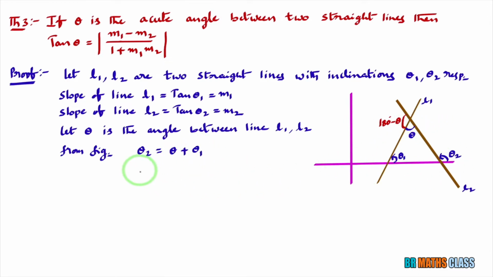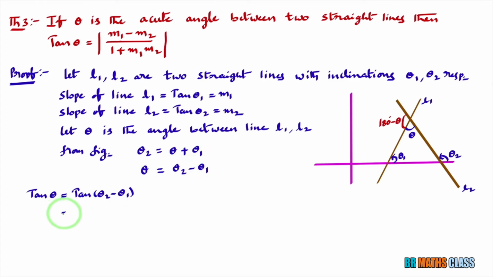From this, what is theta? Theta equal to, you take theta1 to this side, theta is theta2 minus theta1. I'll apply tan to this on both sides. Tan theta equal to tan of theta2 minus theta1.